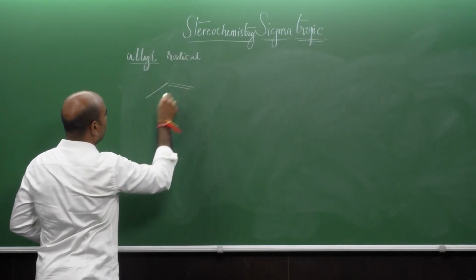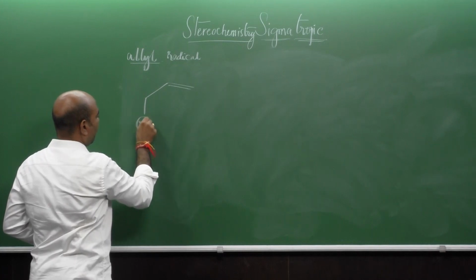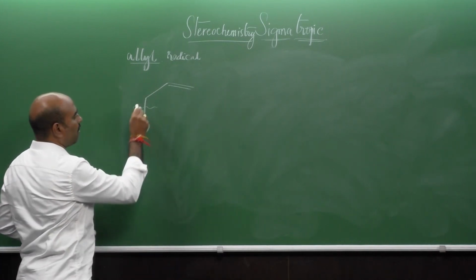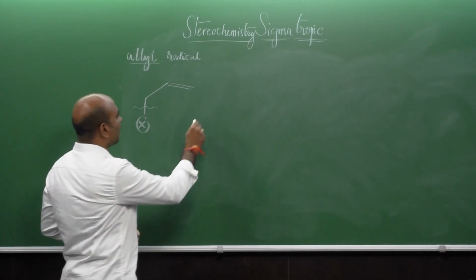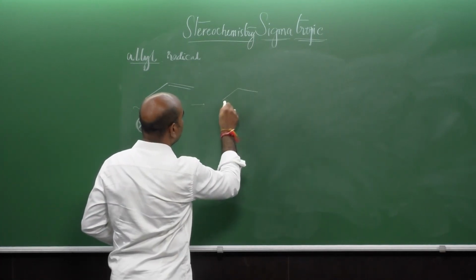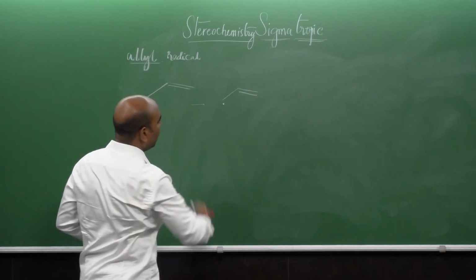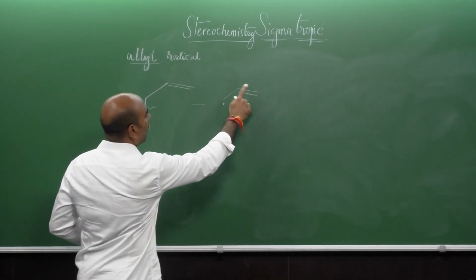If this is the pi system and, according to Woodward and Hoffmann, the migrating sigma bond is undergoing homolysis, the resultant you will see is a radical, which is nothing but the allyl radical having 3 carbon atoms.